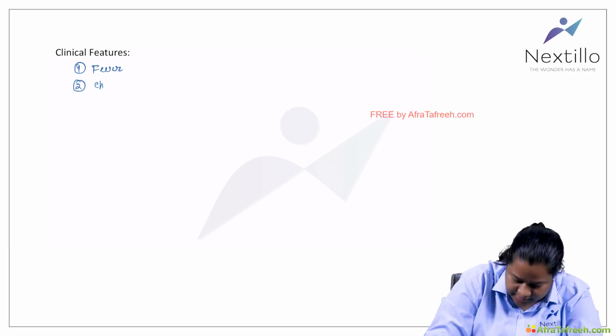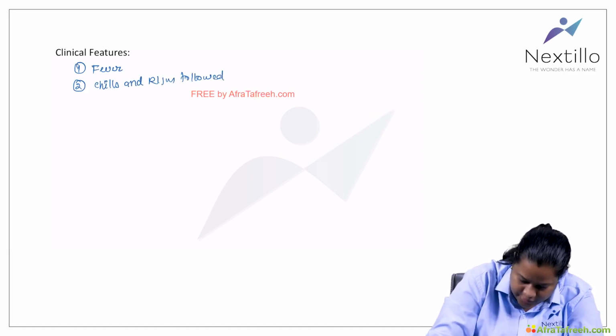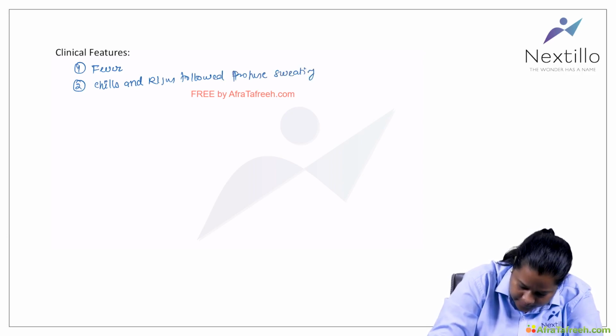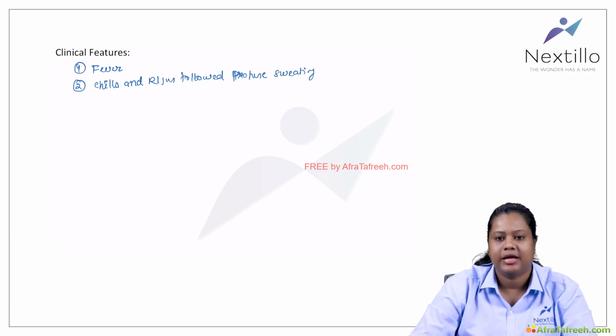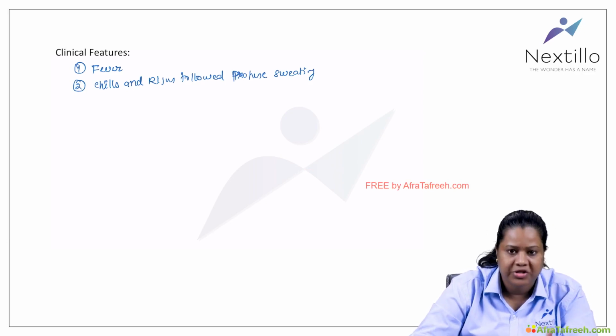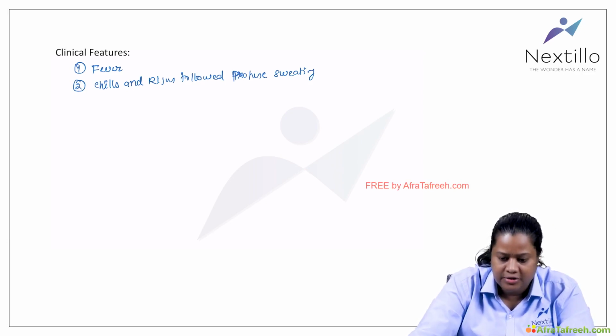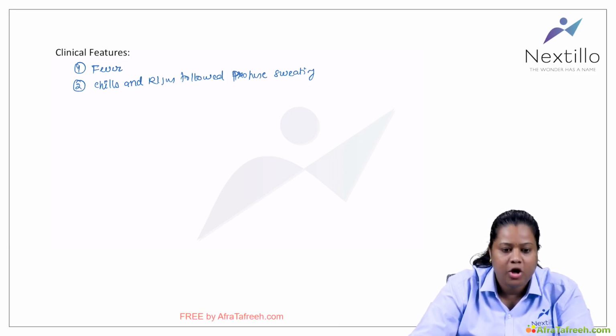And these patients can present with chills and rigors, followed by profuse sweating. It's very typical for malaria, right? At every cycle, with release of the merozoites into the circulation, they will start having fever, chills and rigors, followed by profuse sweating. This is a very common feature of malaria.